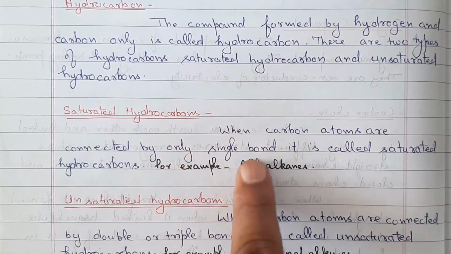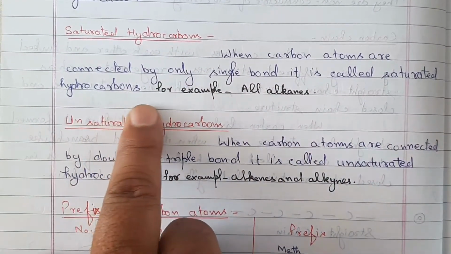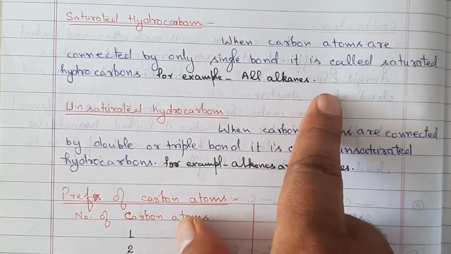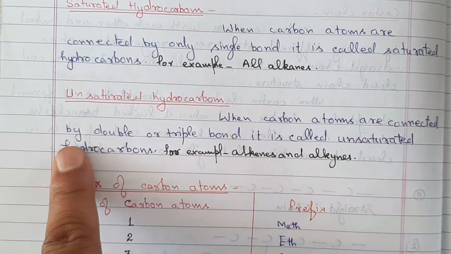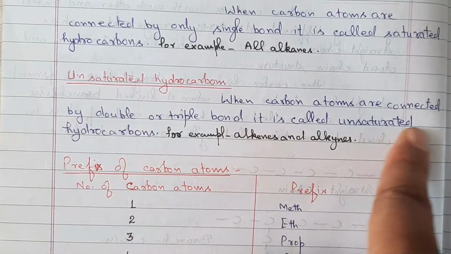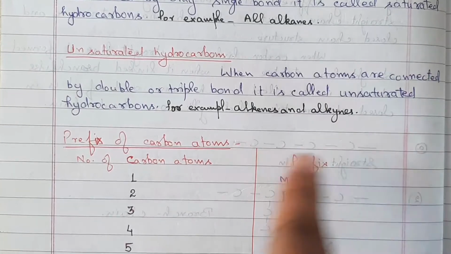Saturated hydrocarbon. When carbon atoms are connected by only single bonds, it is called saturated hydrocarbon. For example, all alkanes. Unsaturated hydrocarbon. When carbon atoms are connected by double or triple bonds, it is called unsaturated hydrocarbon. For example, alkenes and alkynes.